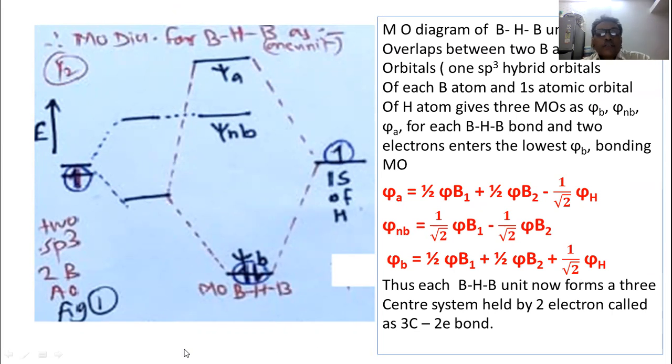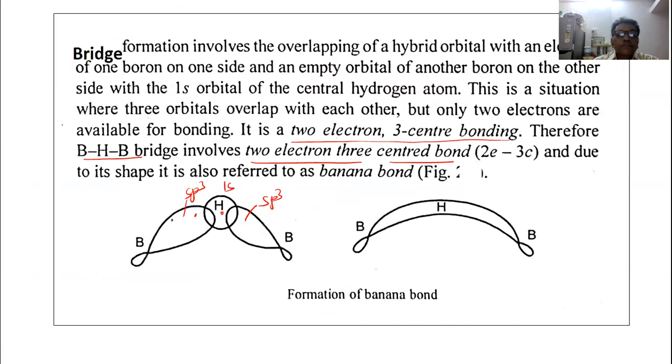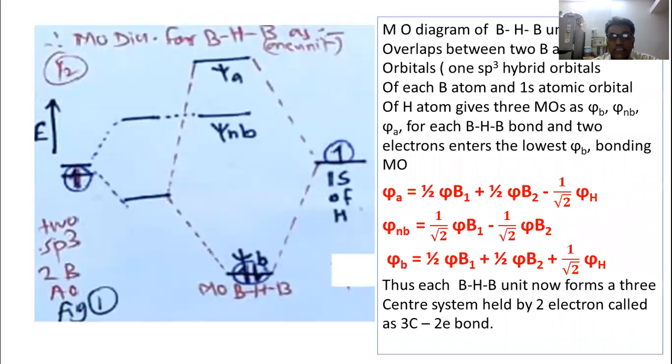First of all, let us see the molecular orbital diagram for the boron hydrogen boron bridge. We know that molecular orbitals are formed by the overlapping of atomic orbitals. When one atomic orbital overlaps with another atomic orbital, one bonding and one anti-bonding orbital are formed. Now the MO diagram for one boron hydrogen boron unit is shown here.